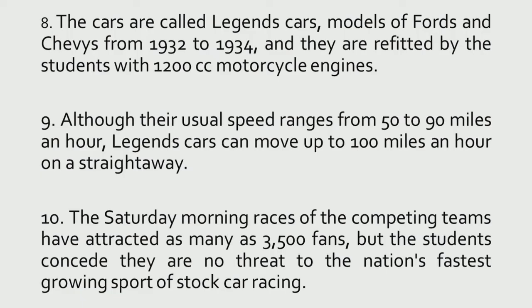The Saturday morning races of the competing teams have attracted as many as 3,500 fans, but the students concede they are no threat to the nation's fastest growing sport of stock car racing. What are these? What kinds of sentences are these? So, let us discuss the answers now.